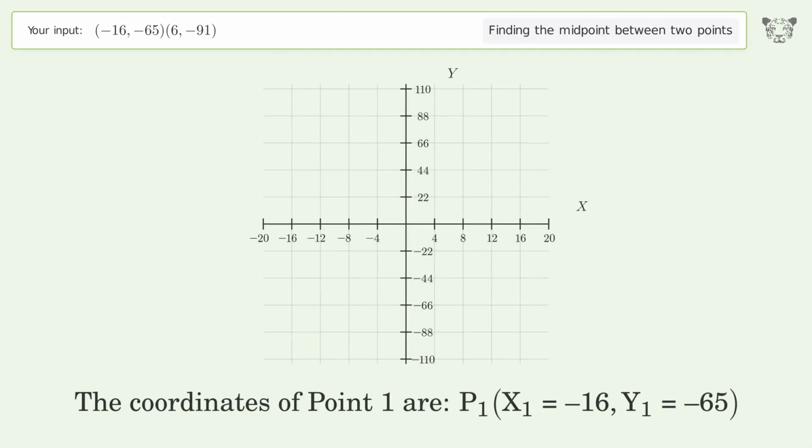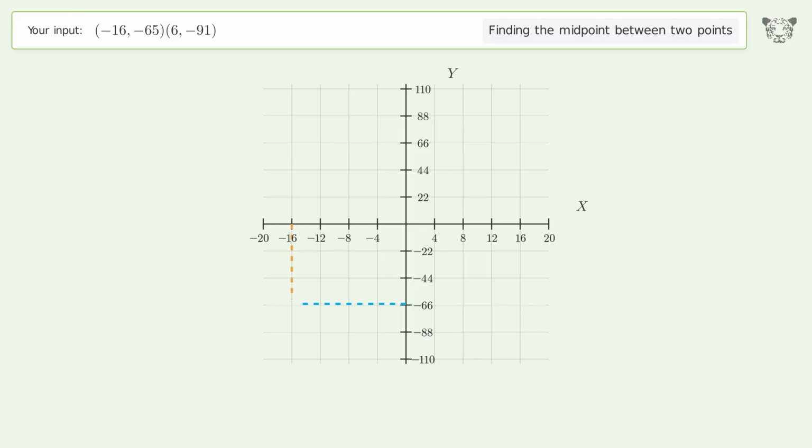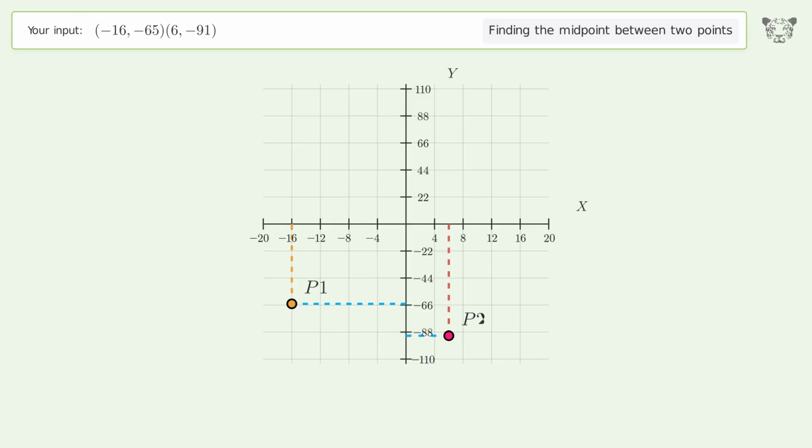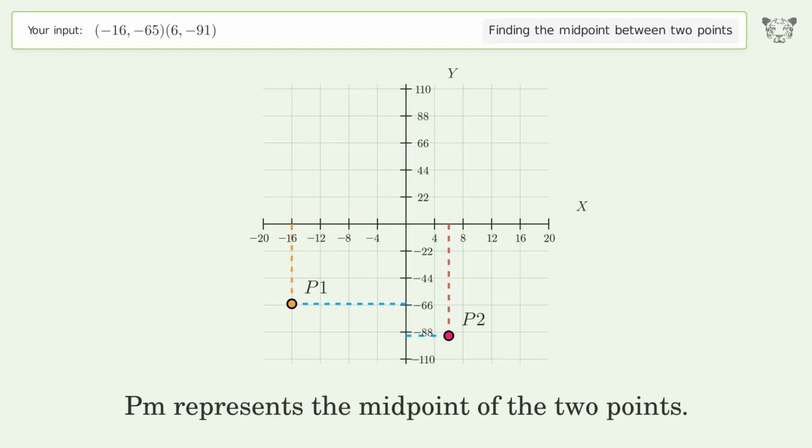The coordinates of point 1 are x1 equals -16, y1 equals -65. The coordinates of point 2 are x2 equals 6, y2 equals -91. PM represents the midpoint of the 2 points.